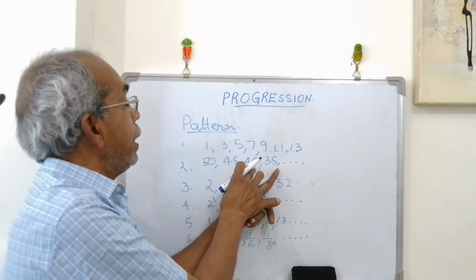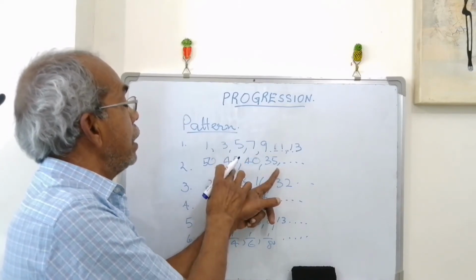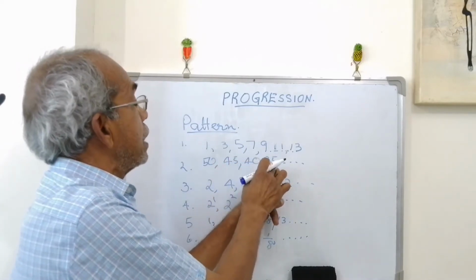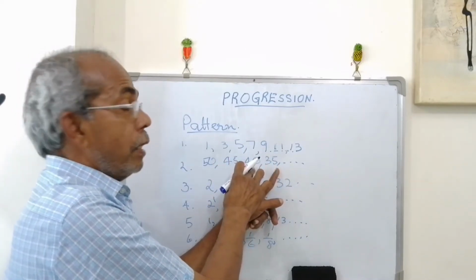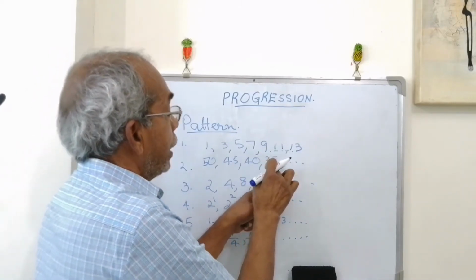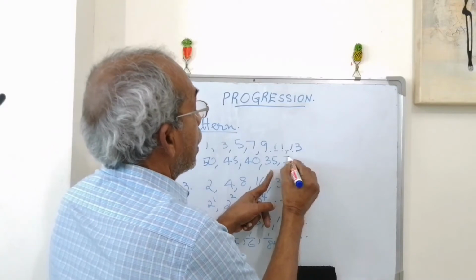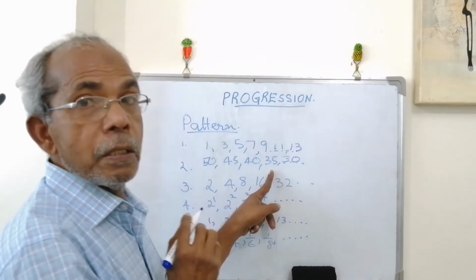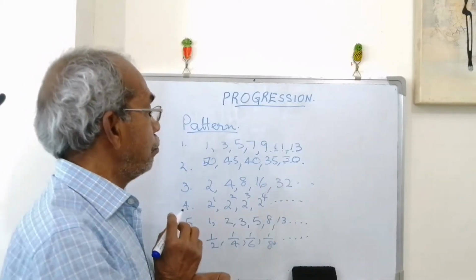Similarly, 40 is lesser than 45 by 5, and 35 is lesser than 40 by 5. Therefore, the next number will be lesser than 35 by 5, that is 35 minus 5, which is 30.